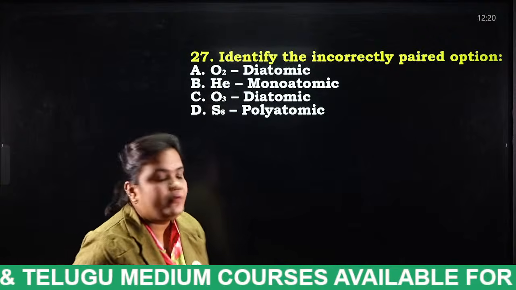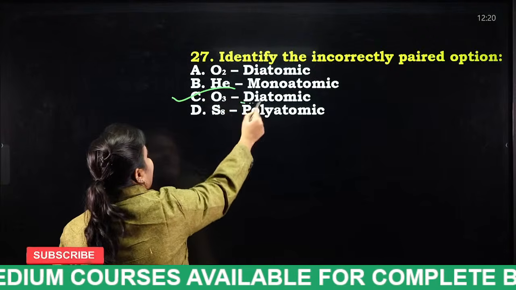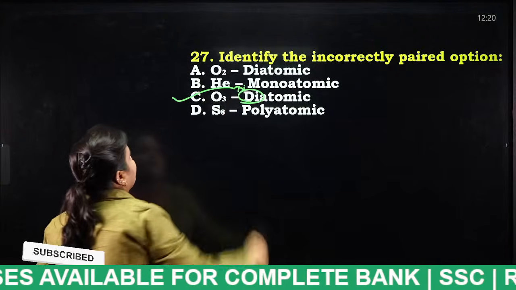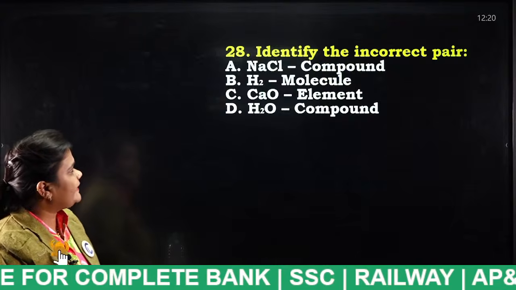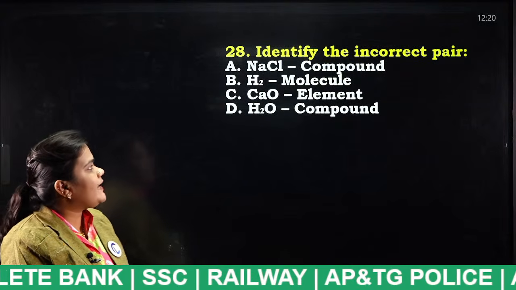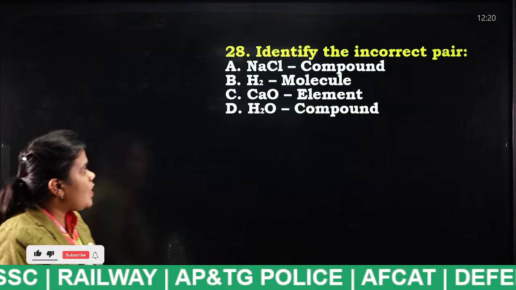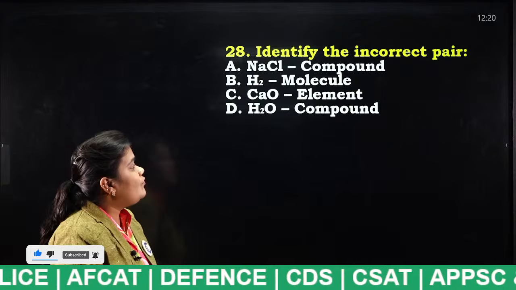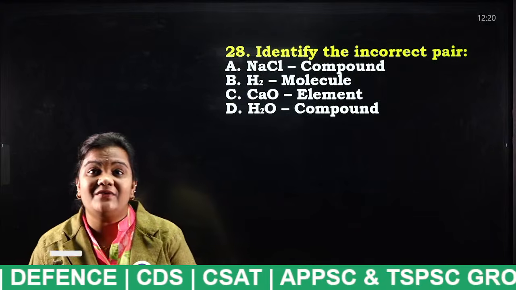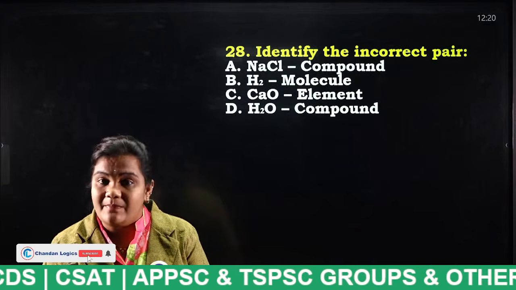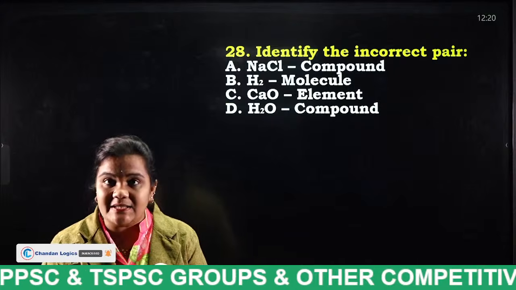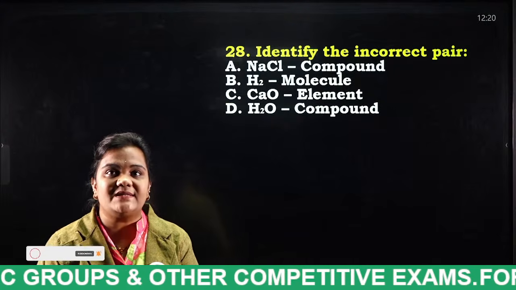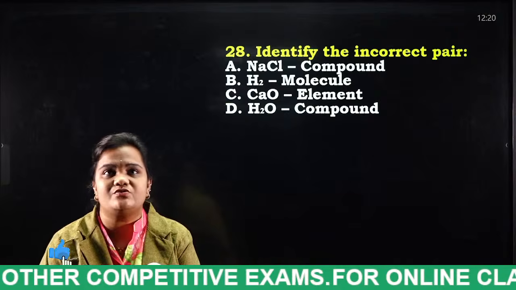Okay, very good. Why? Because it is triatomic. Identify the incorrect pair: sodium chloride compound, hydrogen molecule, sodium oxide element, calcium oxide element, water compound. So identify, students. In the given pairs, one pair is incorrect. Identify and mention the answer in the comment section. Very good students, very good.